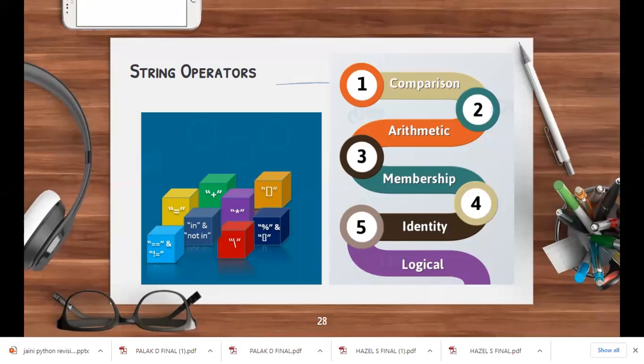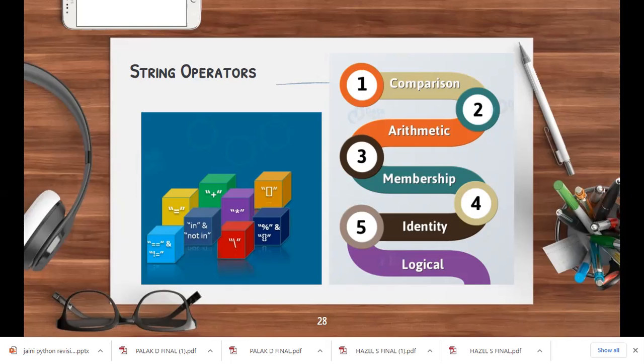Arithmetic is when you can concatenate two strings. You can even multiply a string with a number, and that string will be repeated that number of times. Concatenation is addition, where you join the two strings and get an output. Membership is where you can check: is J in Jaini, is M in Manas, is X in Janvi.